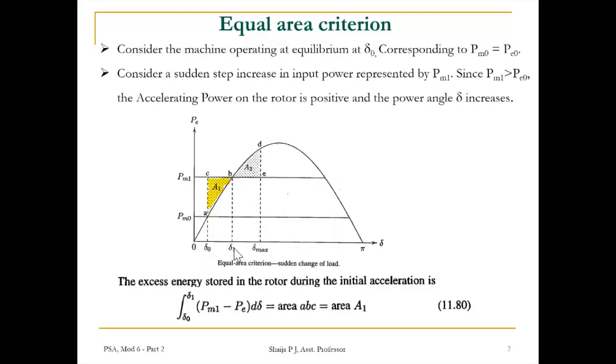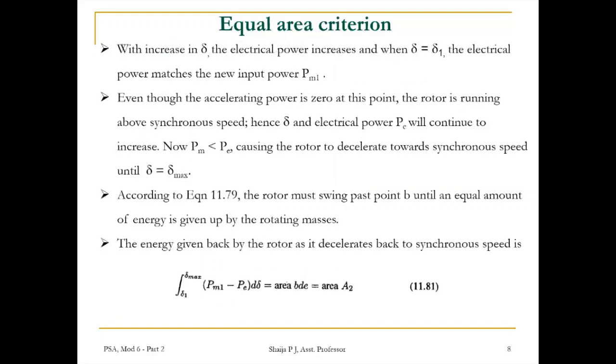The power equation Pe is E into V by X into sine δ, so when the power angle increases to δ1, Pe also increases to Pm1. At the operating point δ1, Pm1 is the mechanical input and the electrical output is again Pm1, so the accelerating power is 0.